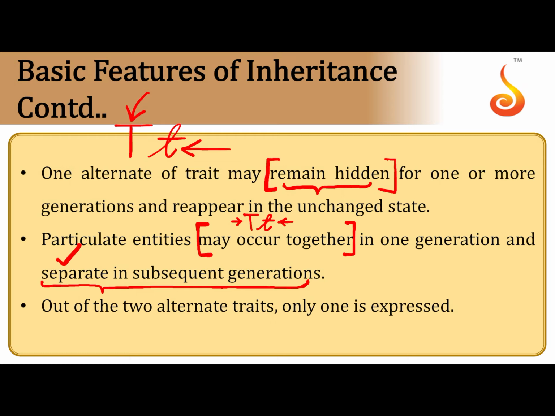And we already discussed the last postulate, the last feature of the basics of inheritance: out of the two alleles or factors which control the two alternate forms of a trait, one of them tends to express itself and the other one is suppressed, or remains hidden. And today we know that the one that is expressed is referred to as the dominant trait. So you have tall being the dominant trait and dwarf being the recessive trait.